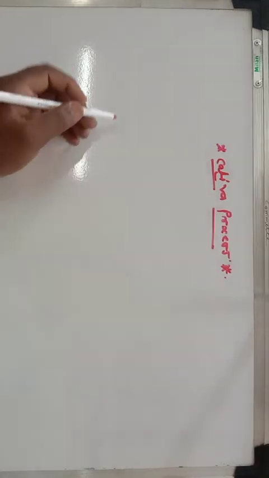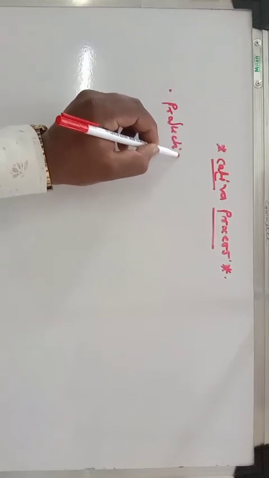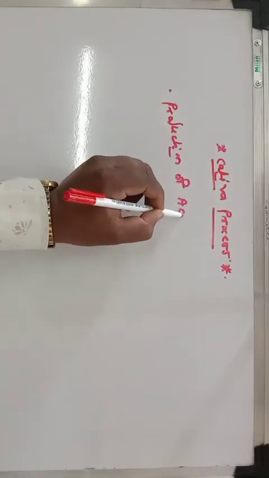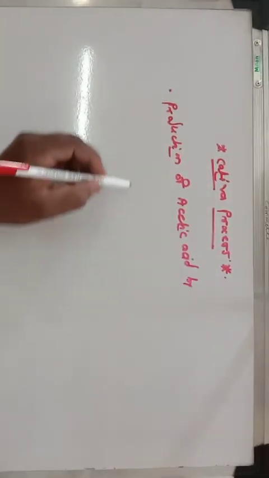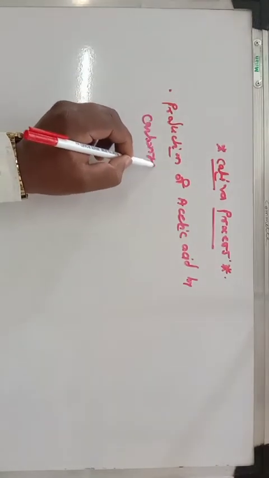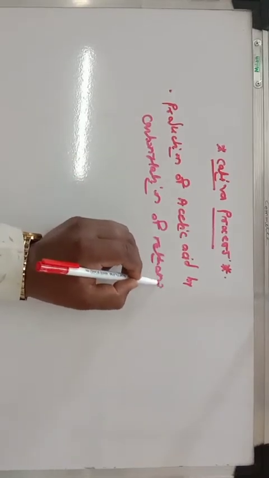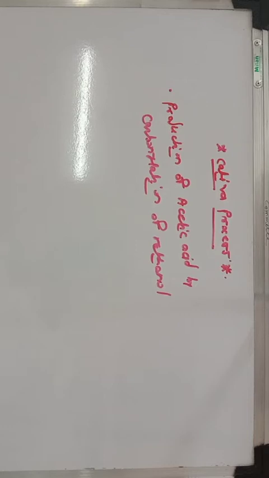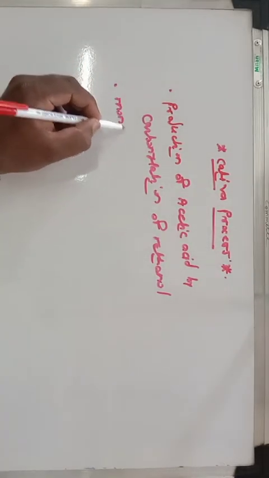So what is this Kataeva process? It is the production of acetic acid by carbonylation of methanol. So what is this carbonylation? That is insertion of one carbonyl into this methanol. That is known as carbonylation, that is insertion of carbonyl to methanol. Carbonylation of methanol. It is just similar to Monsanto acetic acid synthesis.